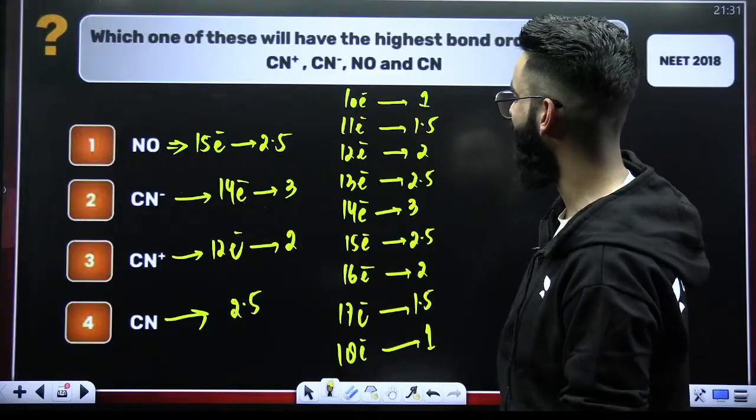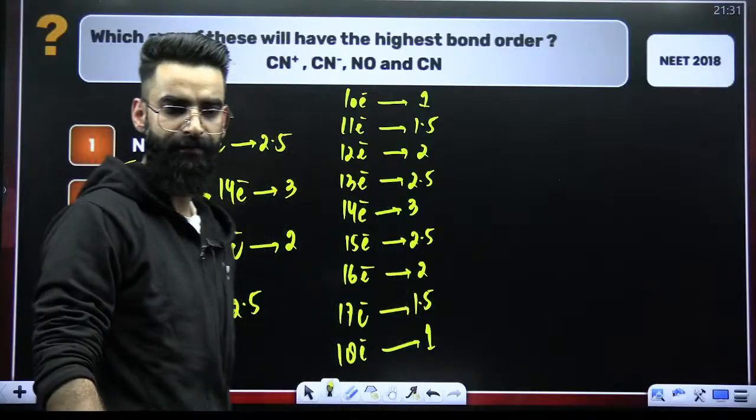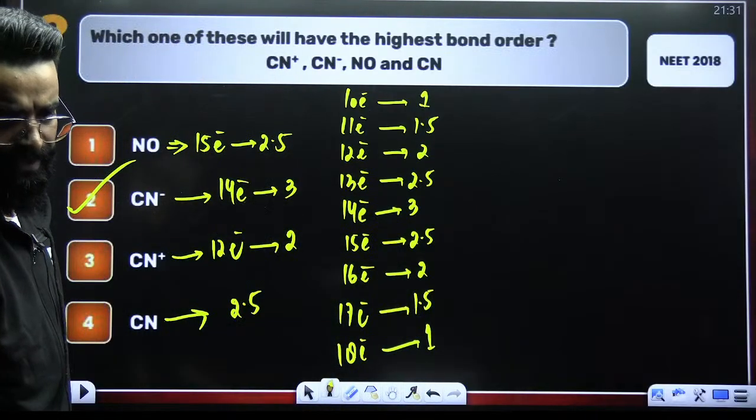Which of the following has got the highest bond order? It's CN negative, which has got the highest bond order. So its bond order is 3, right? Simple and basic again.